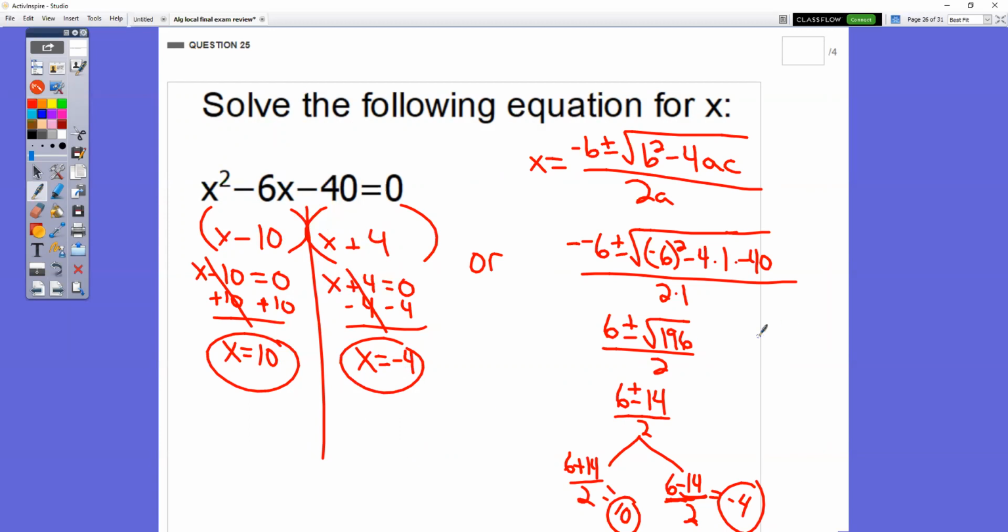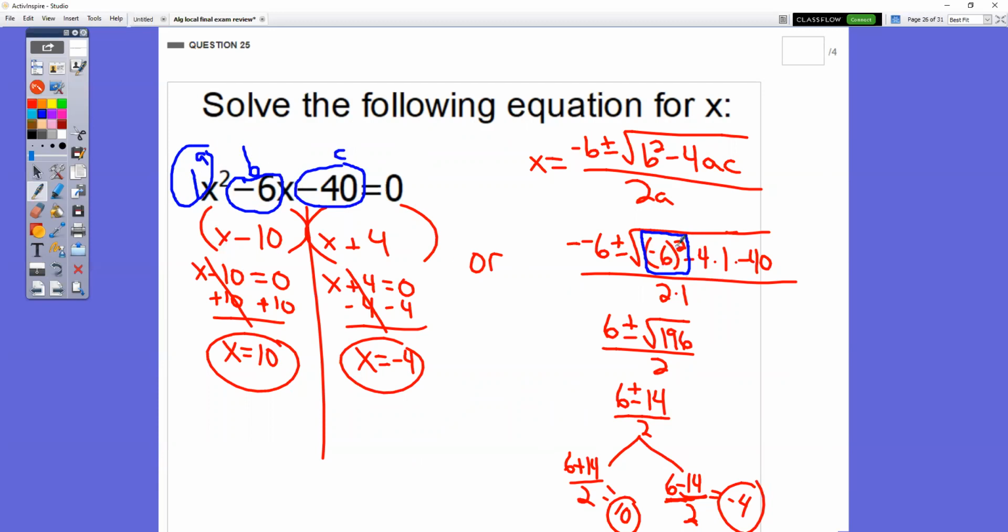If you use the quadratic formula, there were, I want to say, 2 or 3 people that got this part right here wrong. All right, be very, very careful right there. That inside the square root symbol is b squared. Our b value is this -6 right here. Remember, our a value was a 1 because there's a 1 in front of that x squared, and our c value is negative 40.